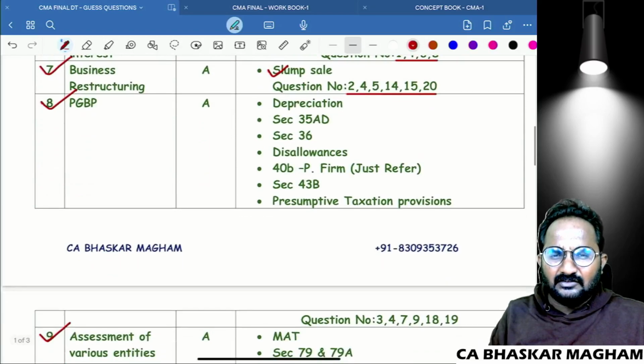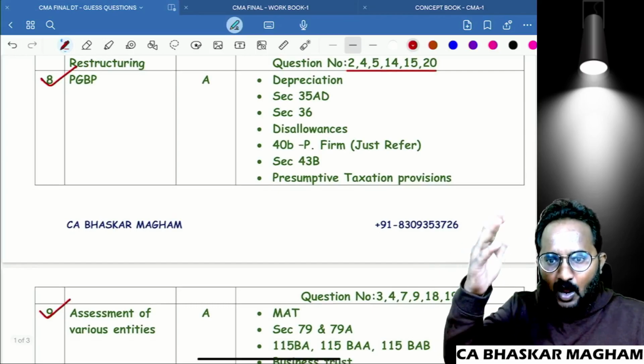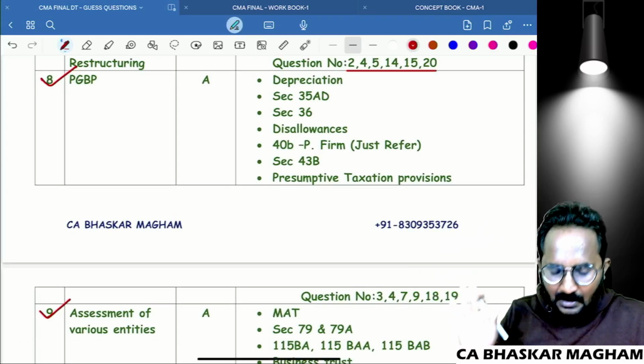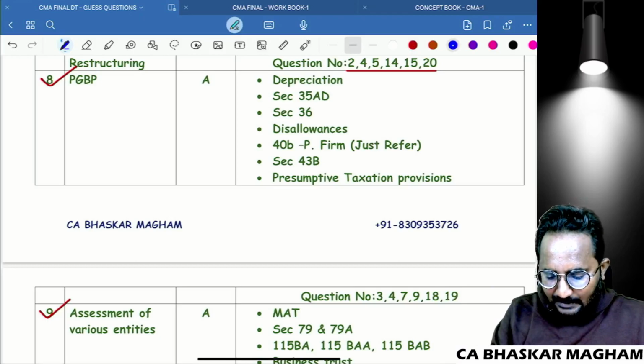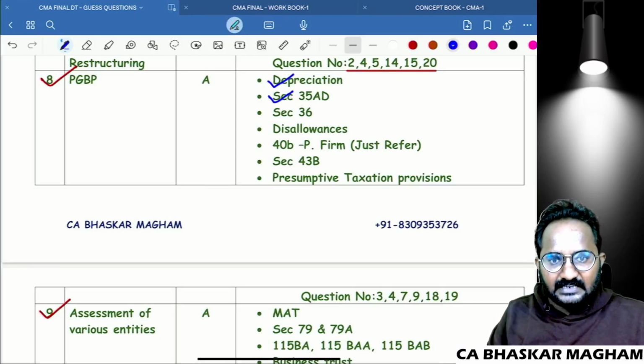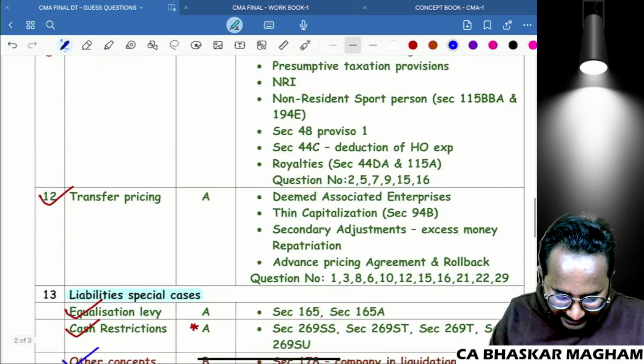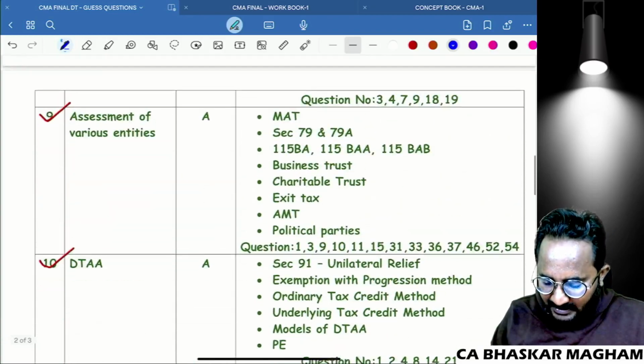Yes, PCBP, many students are thinking about how to read that entire chapter. No need to read that entire chapter. In your preparation time, already you are prepared for all the concepts. But before examination time, please refer the depreciation concept, specified business. Section 35 is specified business. Why we have to refer the specified business topic? Because that is a concept involved in the tax planning chapter. That's why we have to refer here itself.